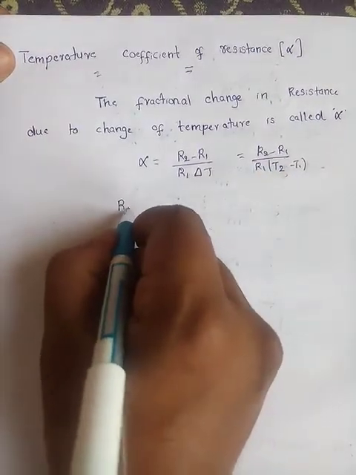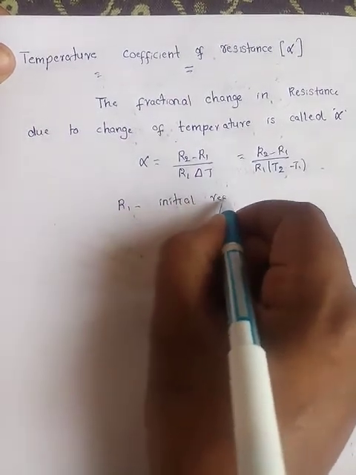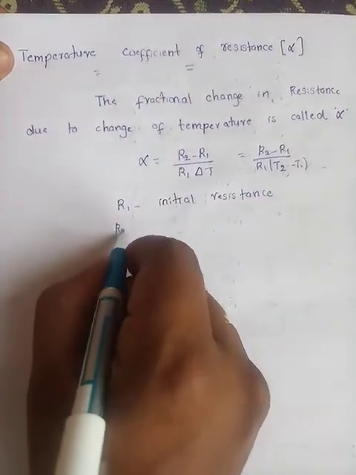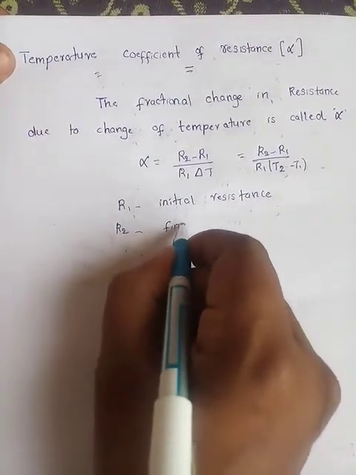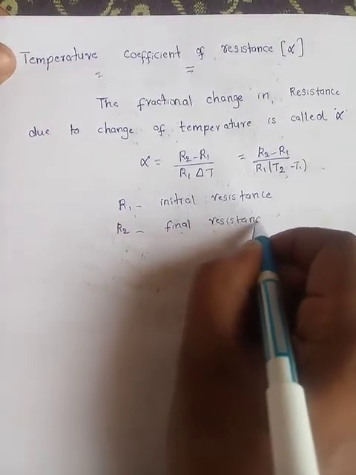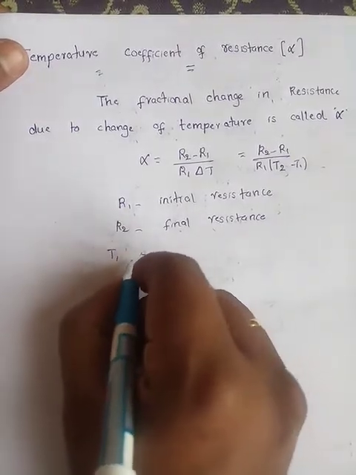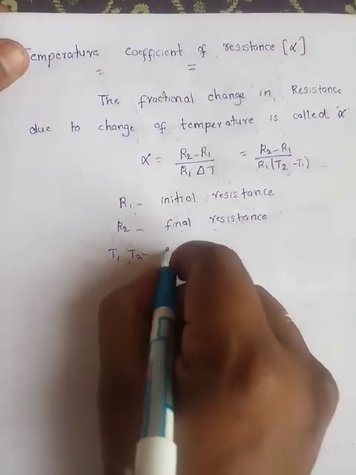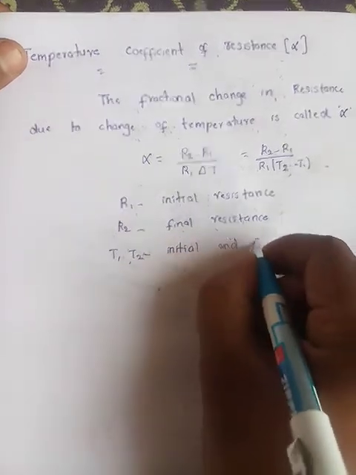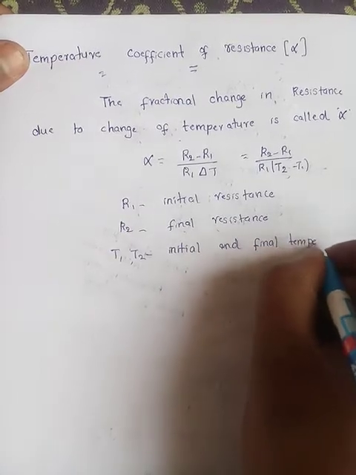Here R1 is the initial resistance, R2 is the final resistance, and T1, T2 are the initial and final temperatures respectively.